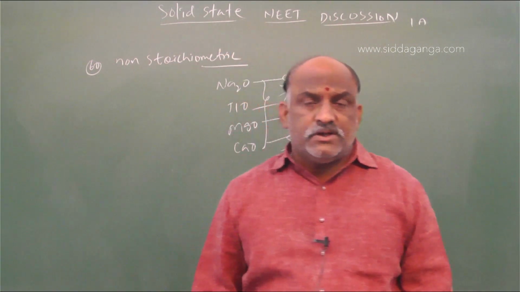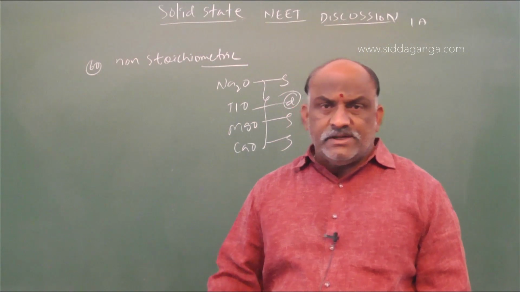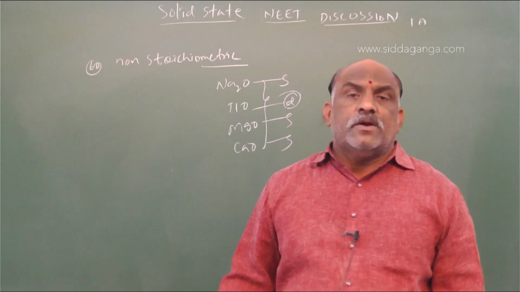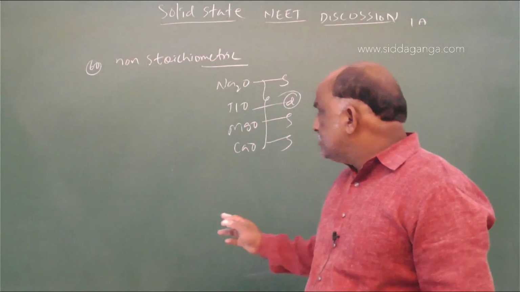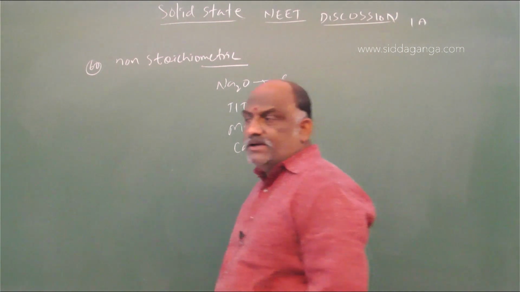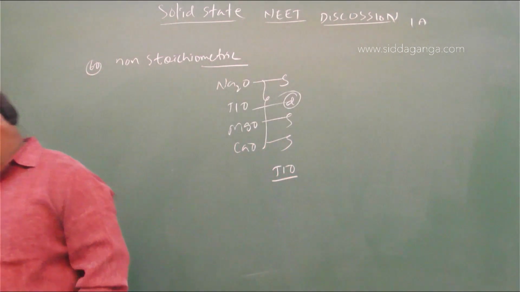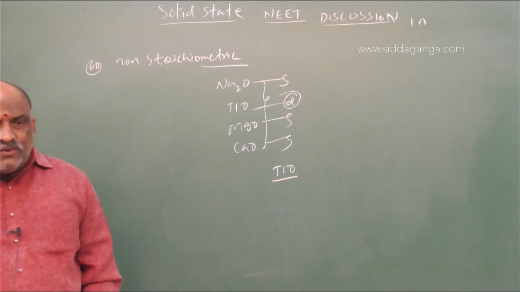S block elements form solids where the proportions of the element and oxygen are in stoichiometric composition only. So here the answer is titanium oxide. Titanium oxide is an example of a non-stoichiometric compound. Remaining all are stoichiometric solids. Simple question this is. Go through the concept and you will get the idea about this.